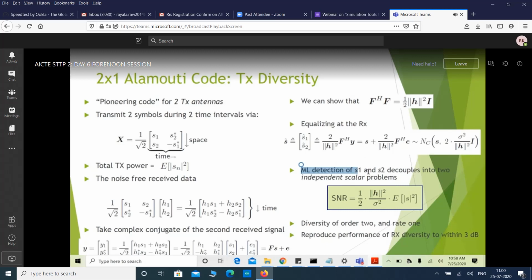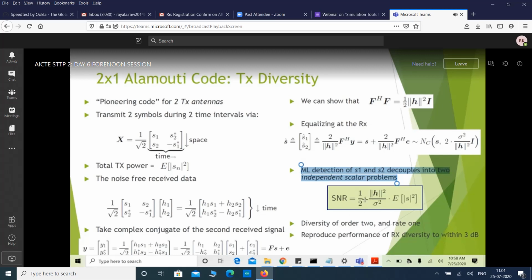ML detection of S1 and S2 decouples into two independent scalar problems, as if we have a SISO system. Then the SNR for each symbol, either S1 or S2, will be half times norm H square divided by sigma square times expected value of mod S square. We assume the same energy for both S1 and S2. With this, we can say that we have diversity order of 2.